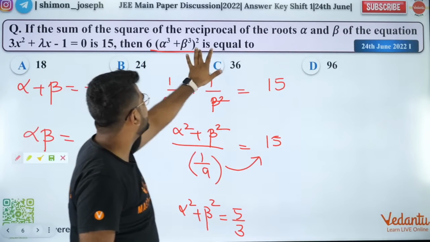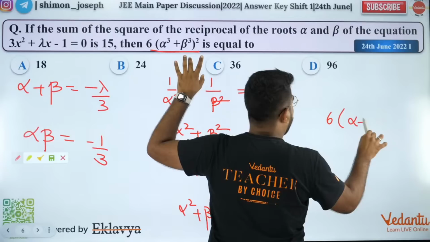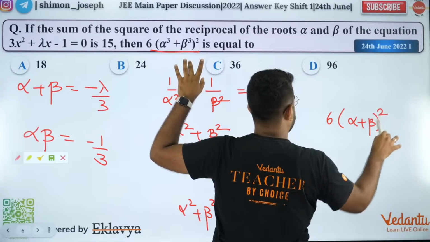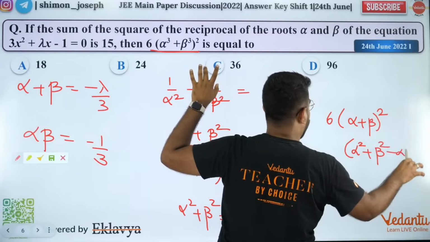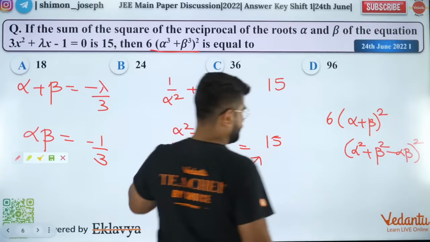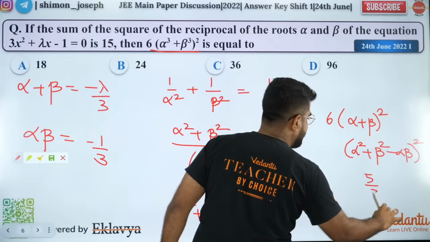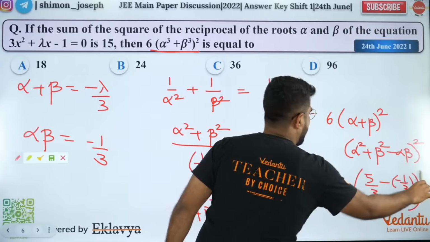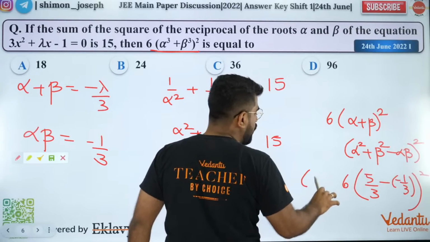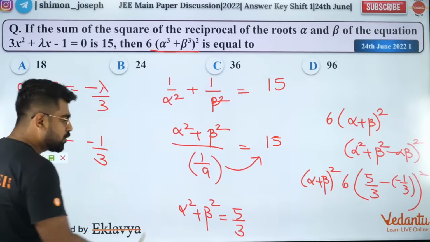Now we want to find this one out. So what is this? This is 6 times alpha plus beta whole square into alpha square plus beta square minus alpha beta whole square. Alpha square plus beta square is 5 by 3, minus alpha beta, which is minus 1 by 3, whole square, into 6 into alpha plus beta whole square. So what is alpha plus beta whole square?